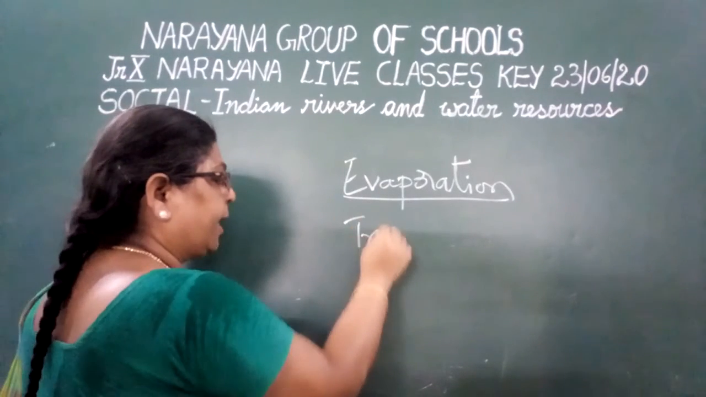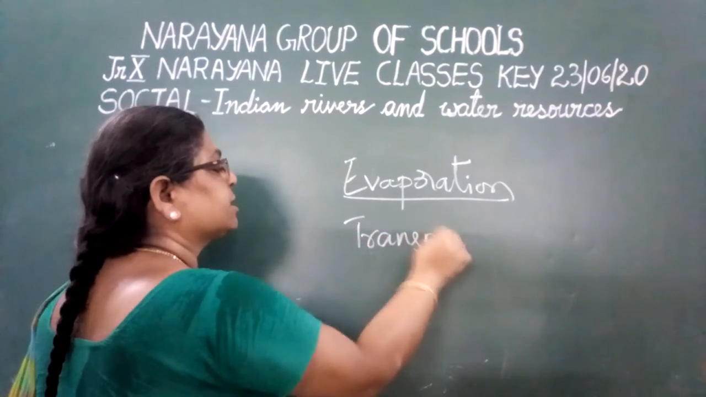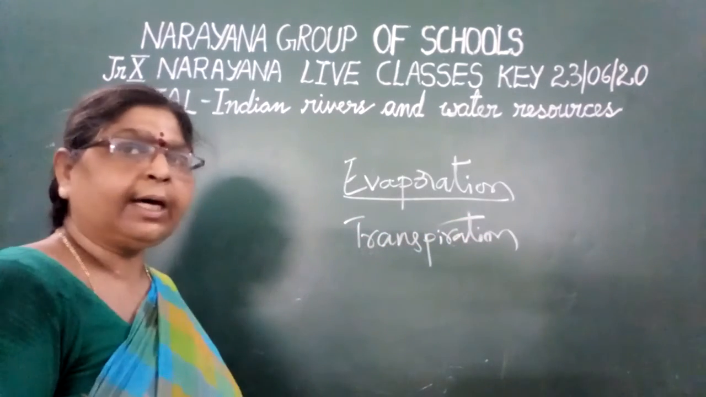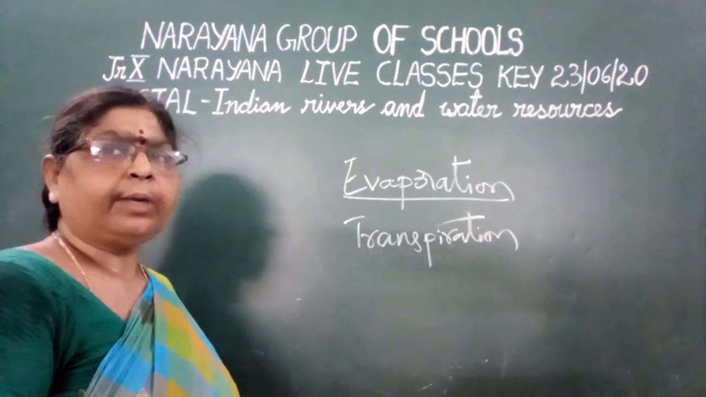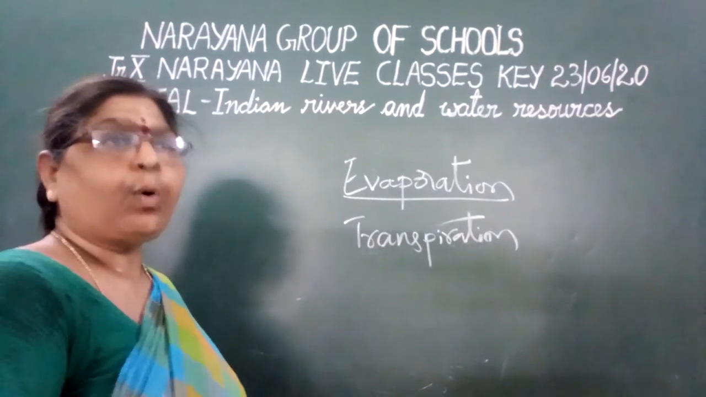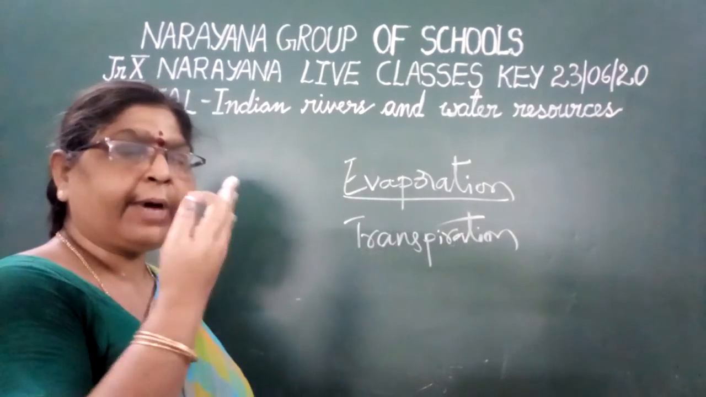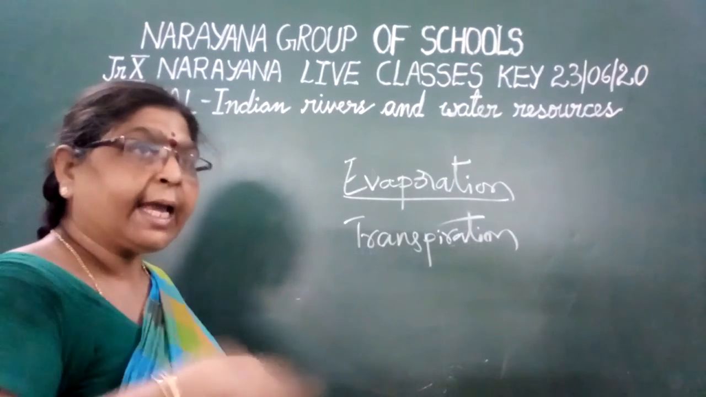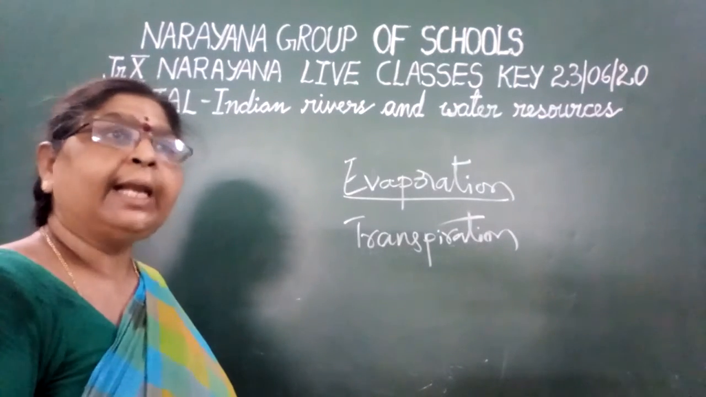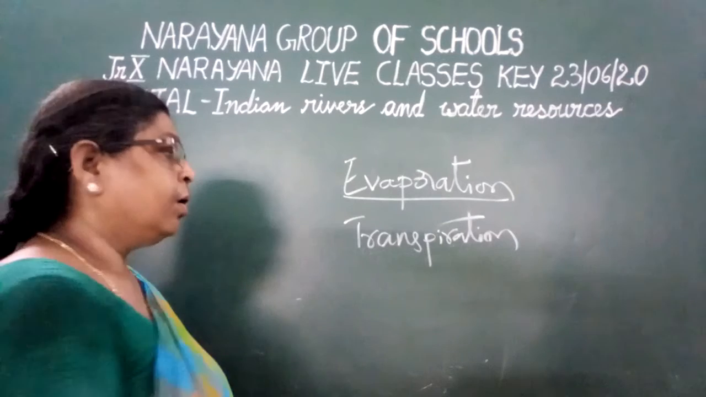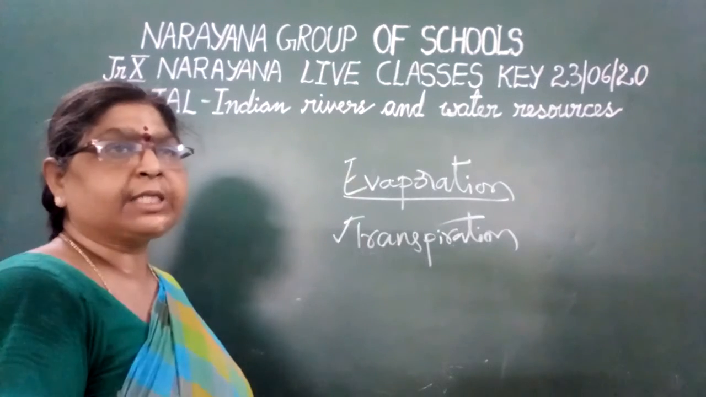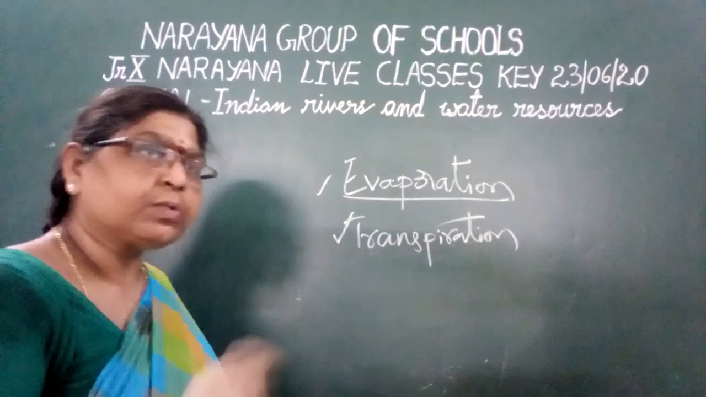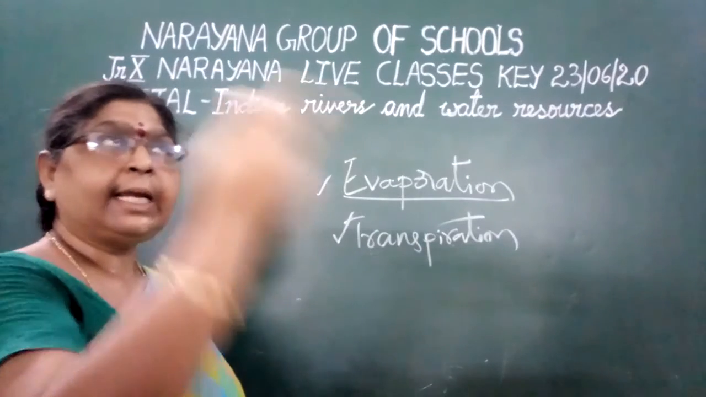Then what is meant by transpiration? You know very well that human beings are living beings. Human beings, plants, whatever it may be, they give out water vapor when exhaling. You keep your hand in front of your nose, you will feel that water vapor. Because when we exhale, we release some water vapor. So this process is called transpiration. That means evaporation and transpiration, through these two sources, water is released into the atmosphere.